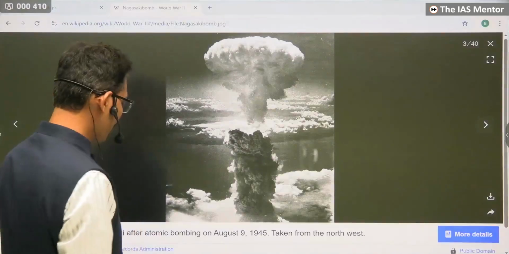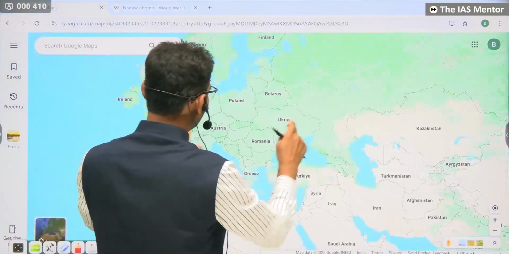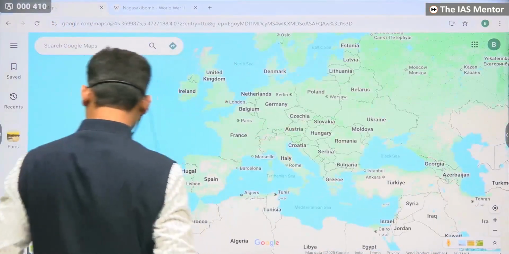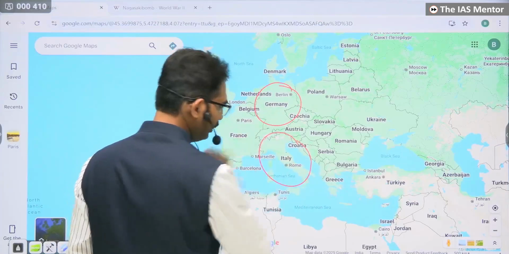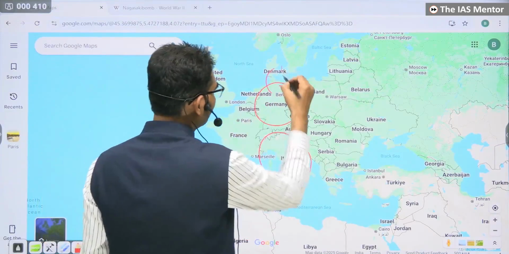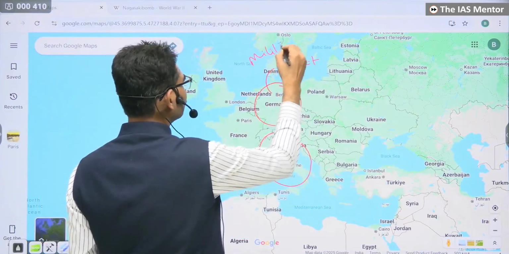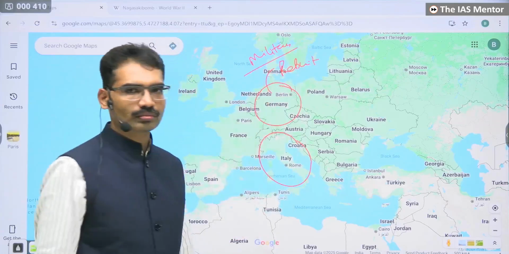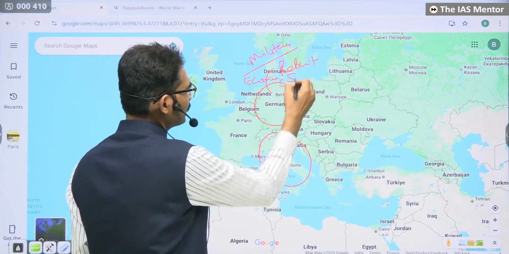Let's see the map. Germany, Italy, the fascist leadership, internally they rebuilt. They rebuilt the military, the economy, and political stability.